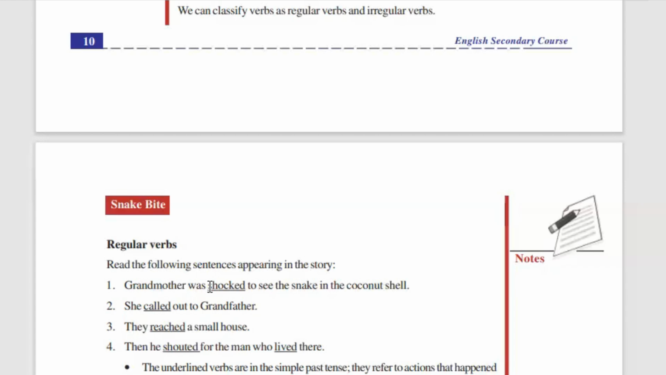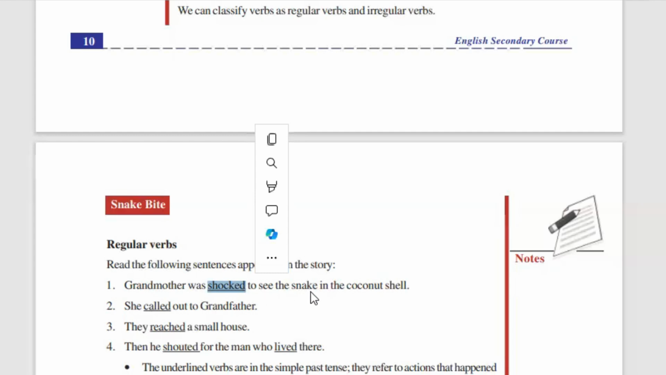So here the action that happened to the grandmother was shocked. The subject is the one who does the work. So the work has been done by grandmother. So grandmother is the subject, and shocked is the verb. What grandmother has done, that is the verb.